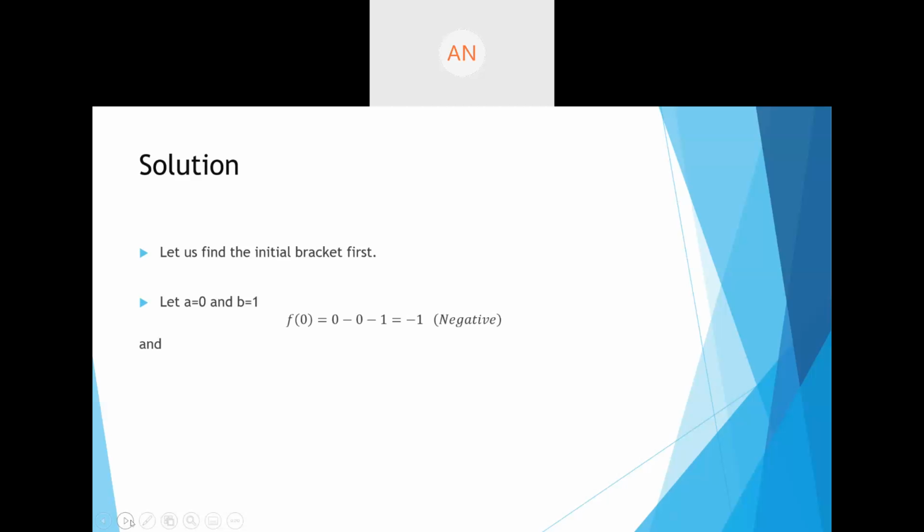If I find f(0), which is 0 - 1, that is equal to -1, so that is negative. And if I find f(1), which is 8 - 2 - 1, gives you 5, which is positive. So a and b have opposite functional values, so therefore these are our brackets.